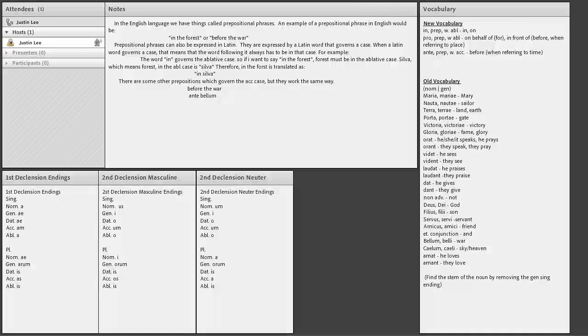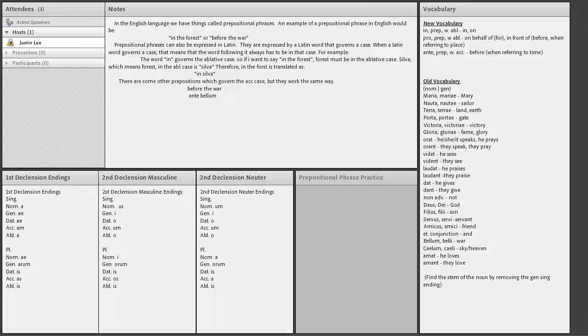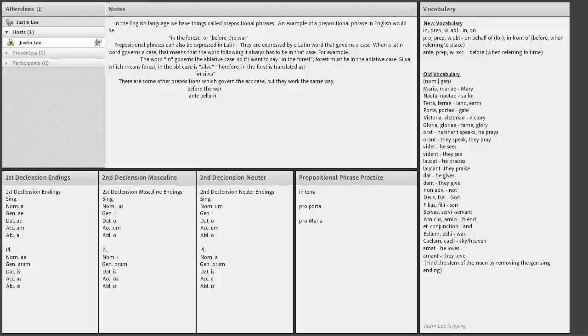Okay, so let's get right to some practice, and then this will be done. I have for you three little, I wouldn't really call them sentences, prepositional phrases for you to translate. What I'm going to do is pause the video, and I would like you to translate these. On the side I have all the vocabulary that you will need. A lot of this is going to be using the new vocabulary, and then just a few simple words that we've seen before in previous videos. So you can pause your video right now.